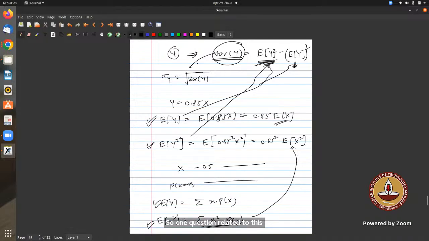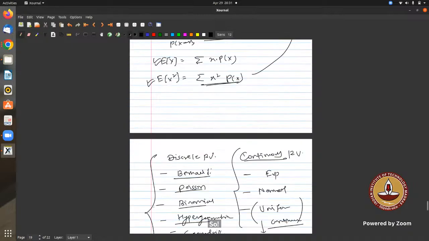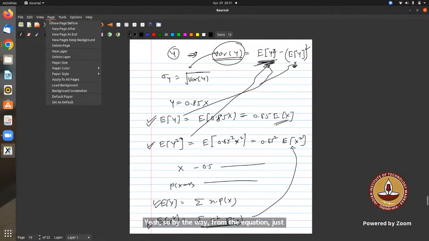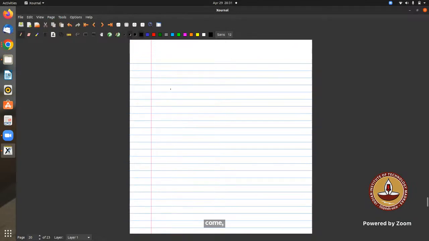Excuse me, sir, I have a question. We just need to find the variance of X, so can that also be shown as a fine way from the equation? Same thing. Let's say Y is equal to 0.85X.